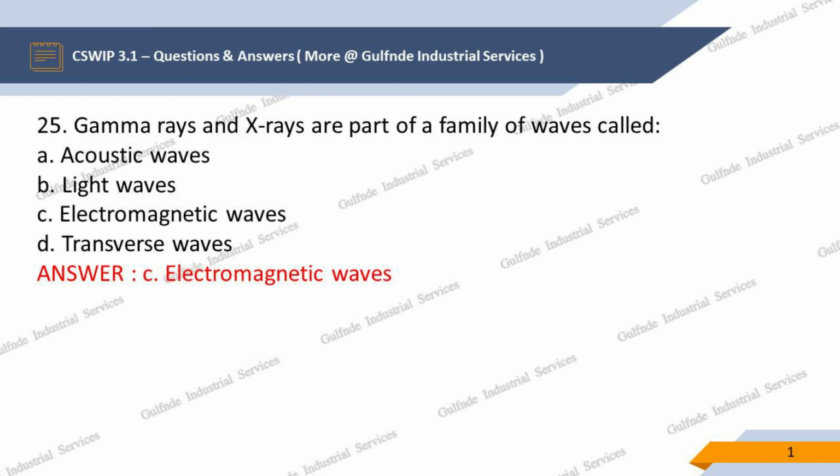Question 25. Gamma rays and X-rays are part of a family of waves called, options are: A. Acoustic waves, B. Light waves, C. Electromagnetic waves, D. Transverse waves. Our answer is C. Electromagnetic waves.